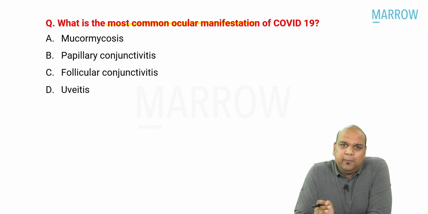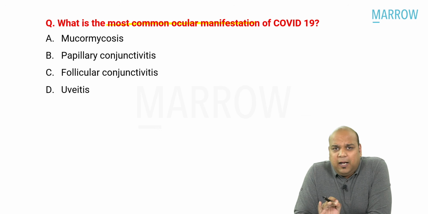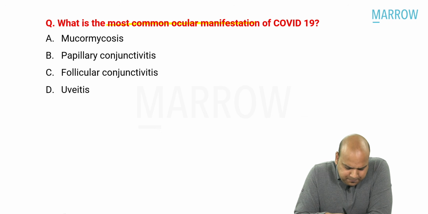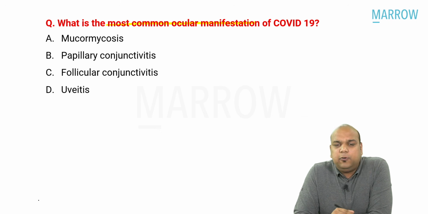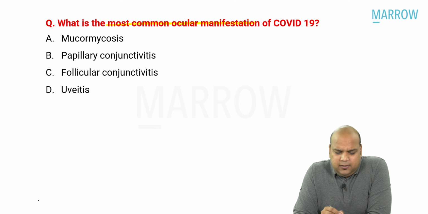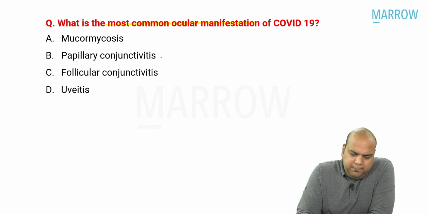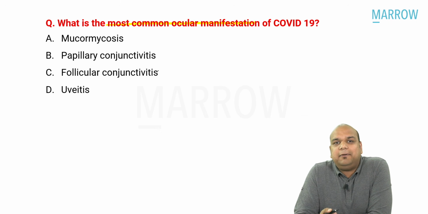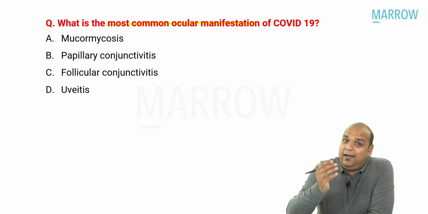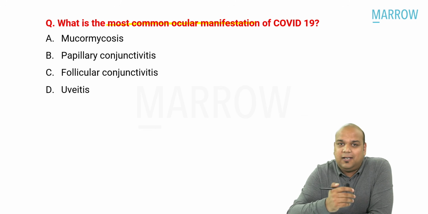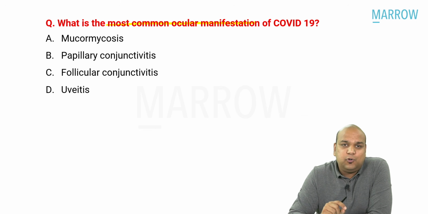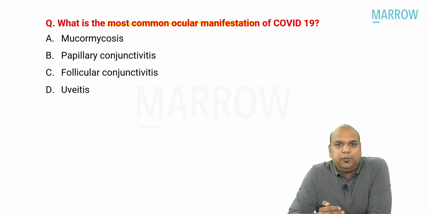Most common ocular manifestation. Now, all of us remember, I hope, that the most common ocular manifestation is conjunctivitis. That is where the examiners tried to throw in a trick. What do I mean to say they tried to throw in a trick? They gave two options, option B and option C, papillary conjunctivitis, follicular conjunctivitis. Now, if you had ever read the chapter conjunctiva or the topic conjunctivitis, you should not have had trouble whether you knew this as a fact or not.